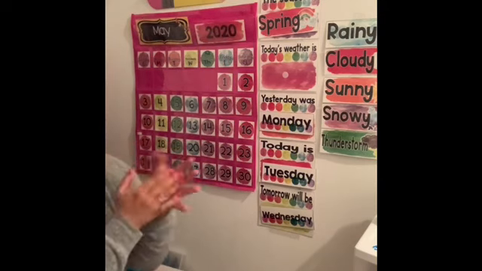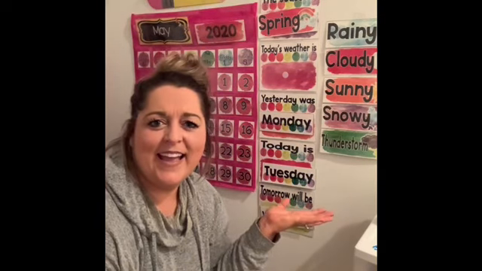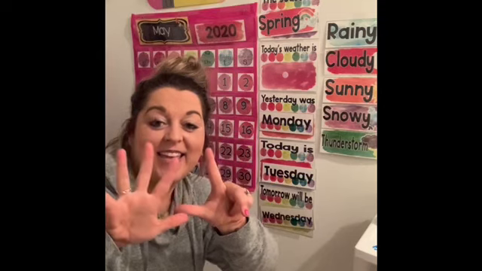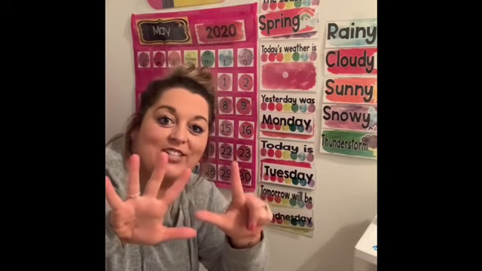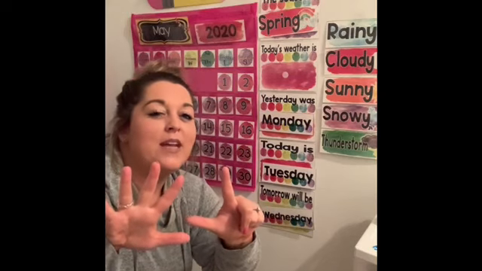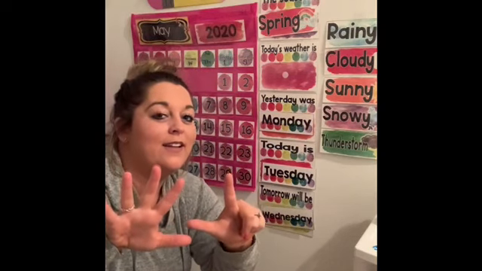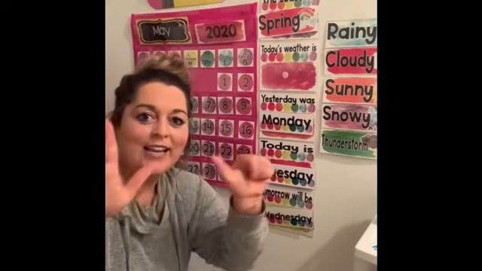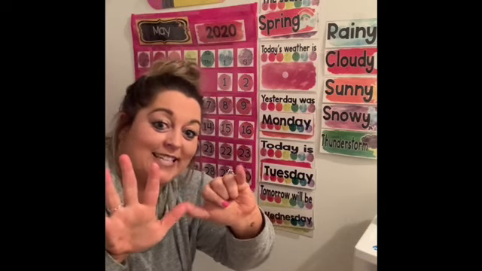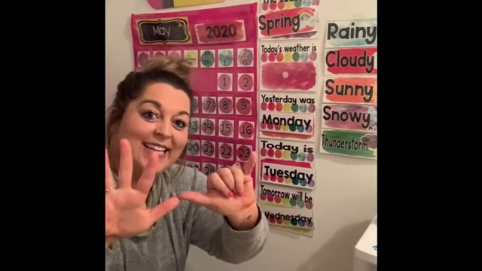There's 7. How many days are in a week? 7. Can you show me that number on your fingers, please? Good job. There are 7. Can you show me a different way to make 7? Like maybe, ooh, look at that. 4 and 3 make 7. Ooh, this is a tricky one. 6 and 1 makes 7.